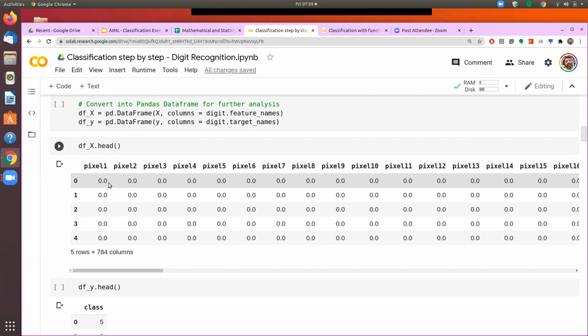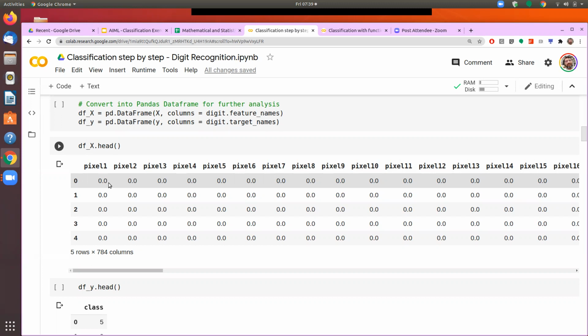Pixels are what? A pixel is one small dot which the picture contains. So the entire picture is comprised of very small dots, and each dot has some value. That value is actually the color value. So if you're taking a color photograph, it will have three values, what is called RGB, the red, green, blue value.